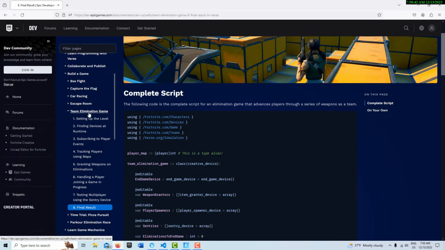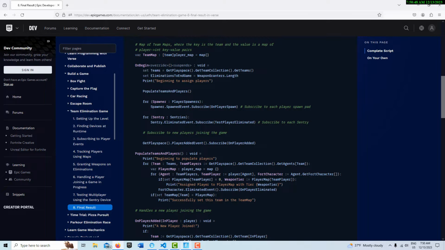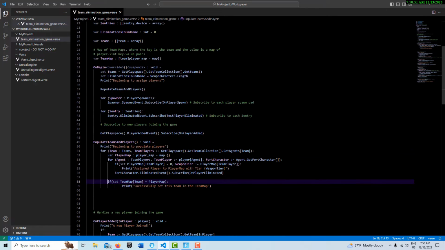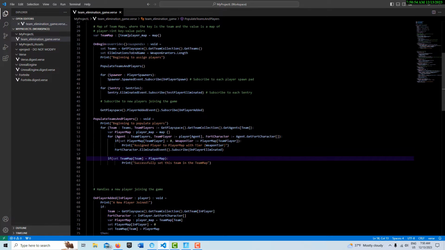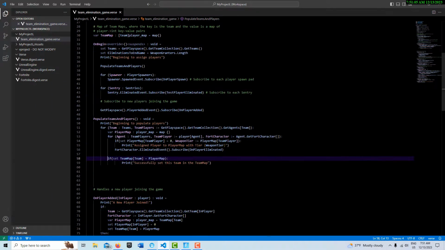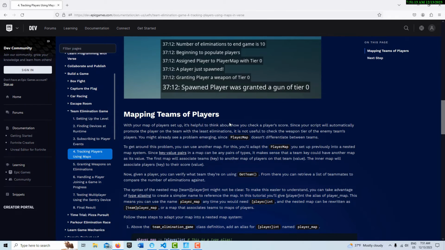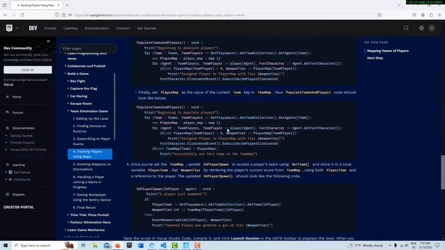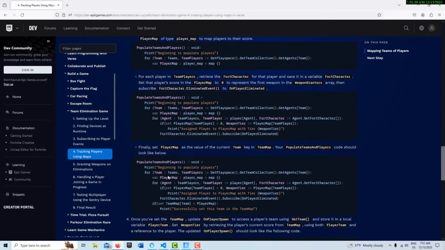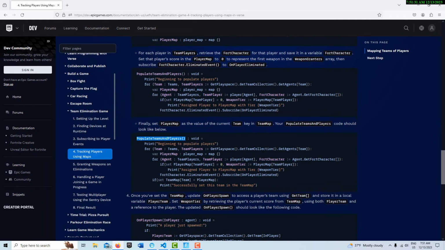What you can do is follow this tutorial, Team Elimination Game, and copy all the code, and that's what I've done. And so we have it here, and we don't get an error. Here's that same section of code, exactly the same. And if we go into the game, one more thing I should show you is what they expect when you're following the tutorial. If we come back to the section where they discuss mapping of team players, where they show this section of code, they don't really make it clear where this function, or this method I should say, is supposed to be called from. It's on begin play is where you're supposed to place this call.